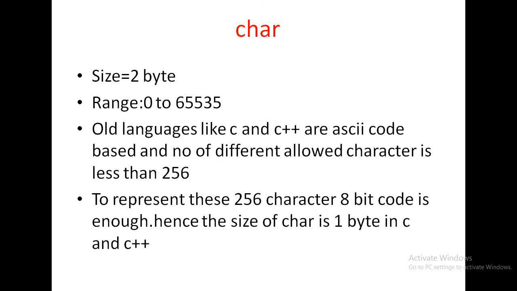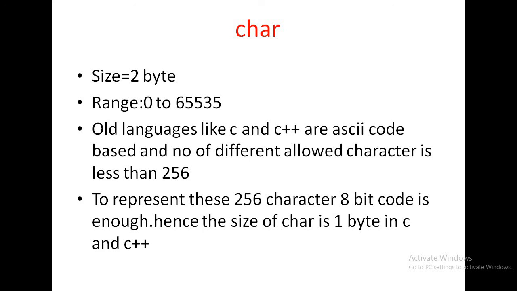C and C++ programming languages support the ASCII standard. ASCII stands for American Standard Code for Information Interchange. If any programming language supports ASCII code, the only possible allowed characters are 256.